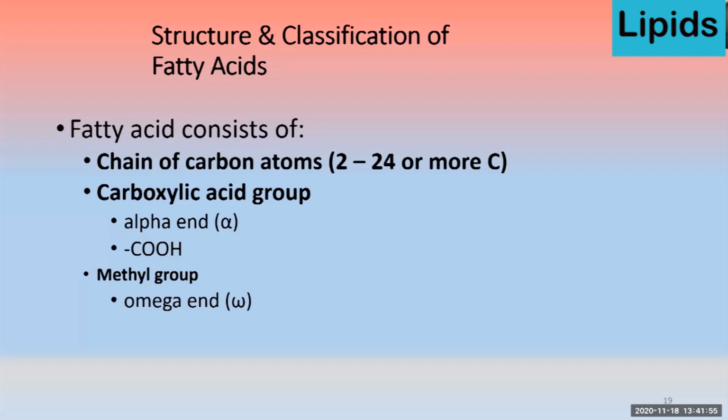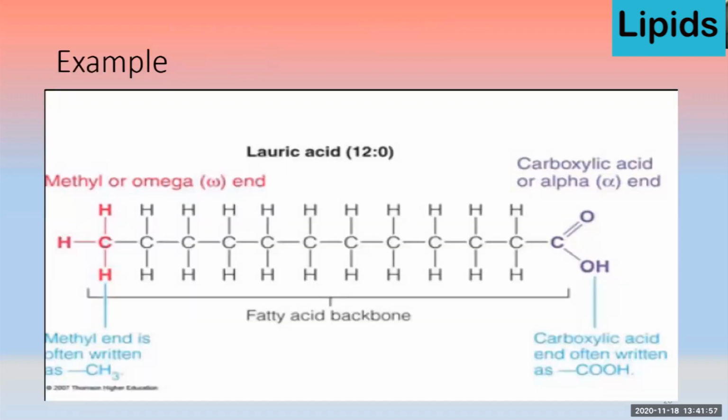so that end is known as the omega end. If you look at this example, this is lauric acid, a 12 carbon fatty acid. So here is the carboxylic group, known as the alpha end or carboxylic group end side. Here is the CH3 or methyl group, so this is known as the methyl end group or omega end group.